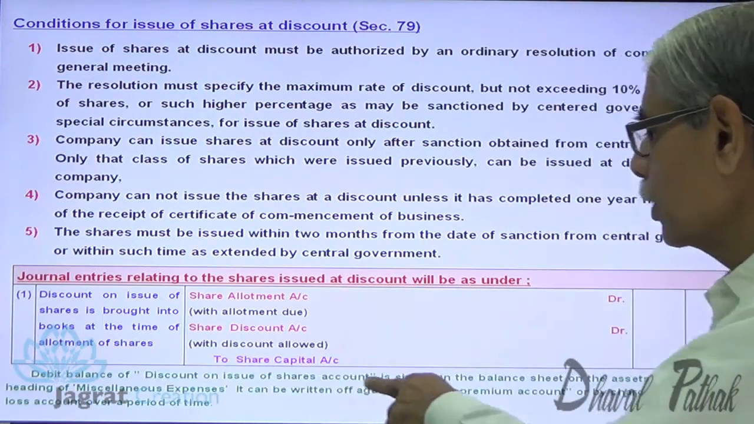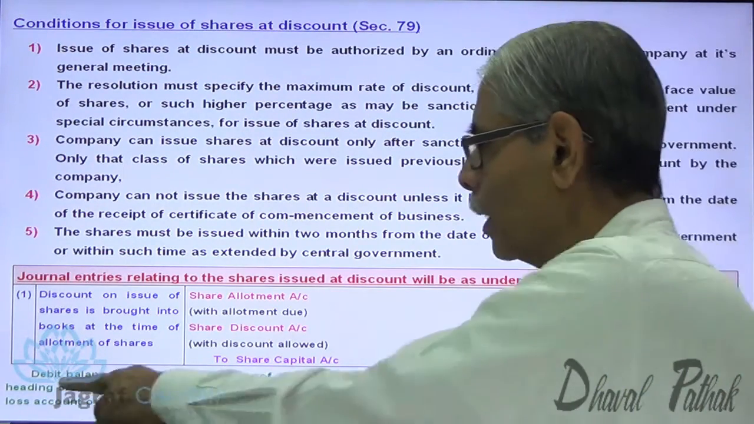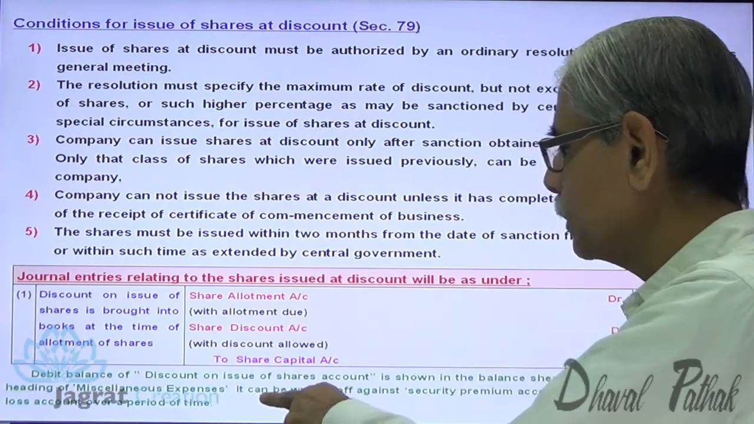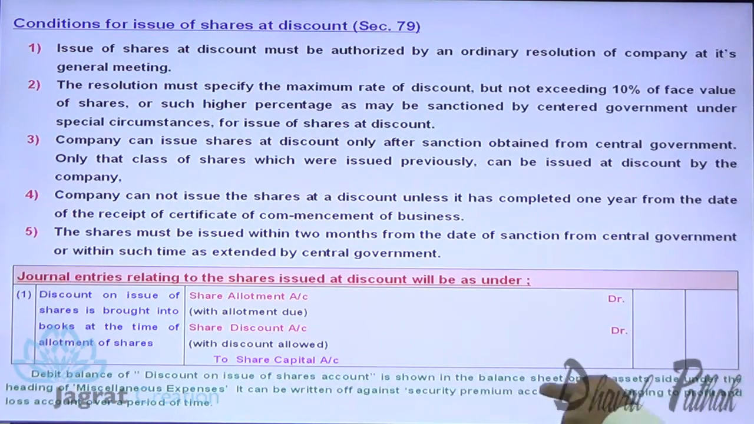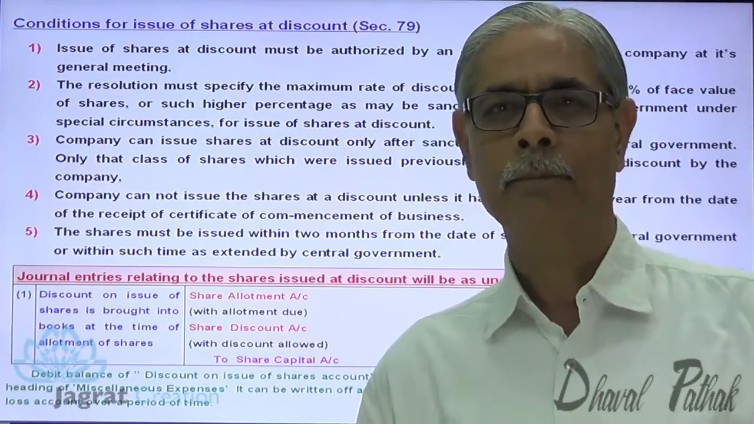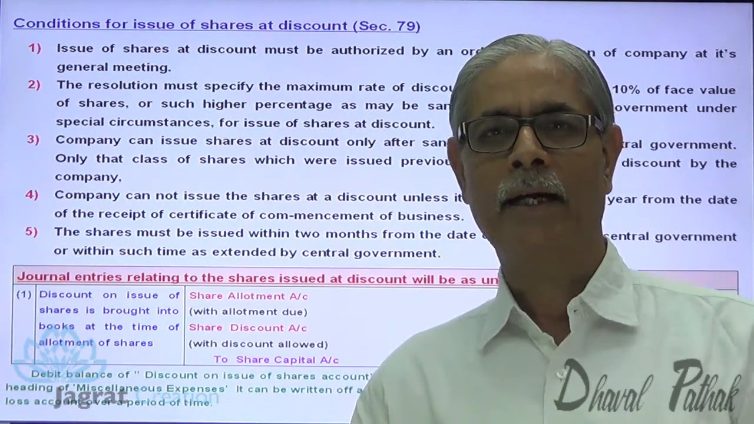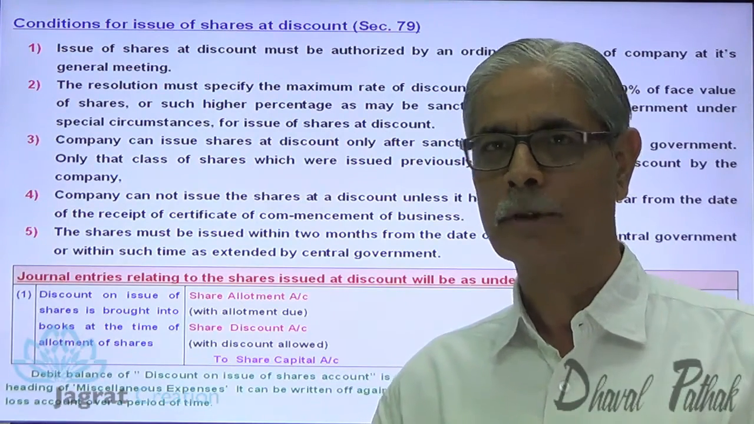Debit balance of discount on issue of shares account is shown in the balance sheet on the asset side, under the heading of miscellaneous expenditure. The expense, if not written off, can be written off against the security premium account or by charging to profit and loss account over a period of time. This is how reporting and accounting of share discount account is to be done in future.